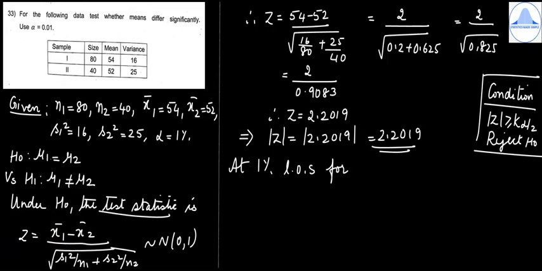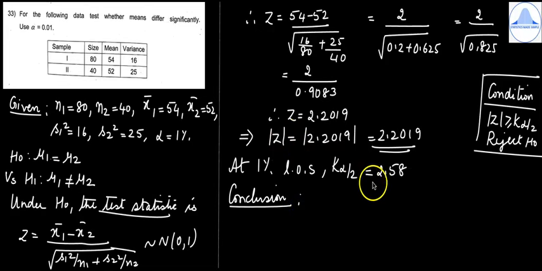At 1% level of significance, we have k alpha by 2 is equal to 2.58. Then let us write the last part, that is the conclusion. You have to compare mod z with k alpha by 2. So since modulus of z is 2.2019, you have to check whether it is greater than 2.58.